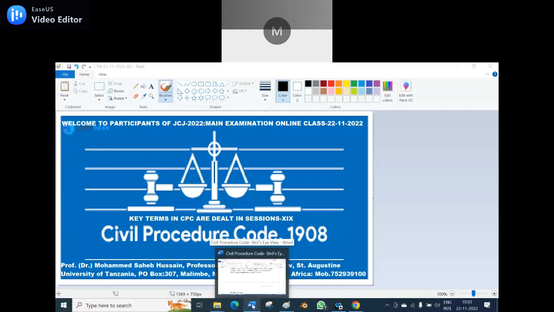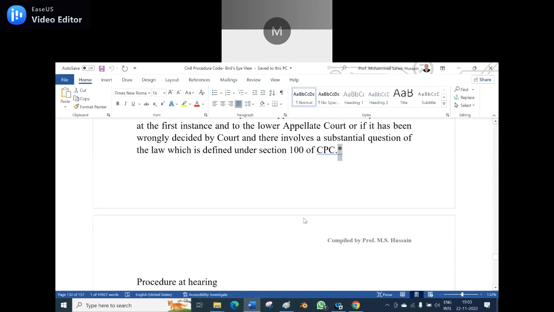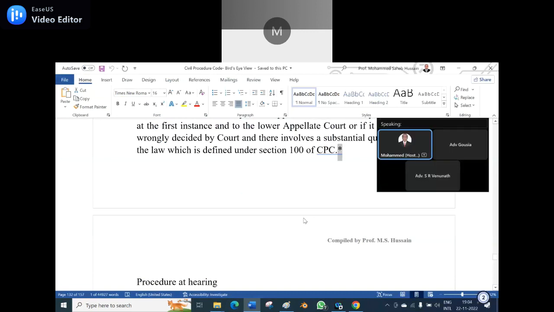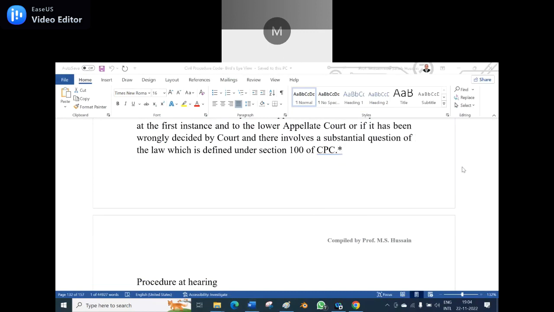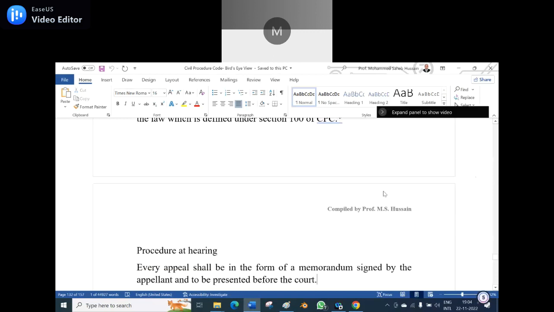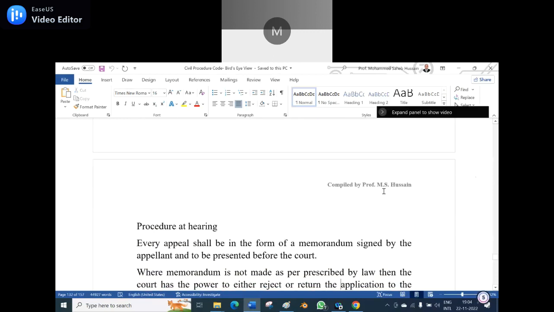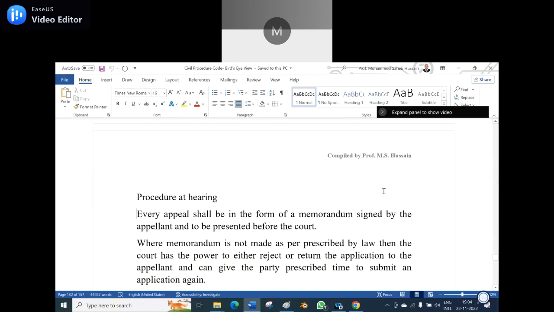Now, without wasting time, let me go on. We continued up to section 100 of the CPC. So, in further continuation, these are the key terms we will come across in the CPC 1908. Procedure at hearing. Every appeal shall be in the form of a memorandum signed by the appellant and presented before the court.